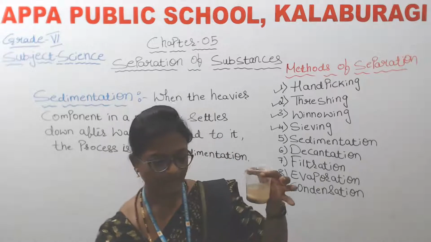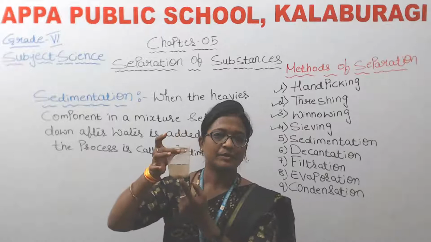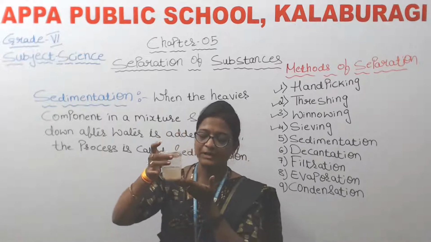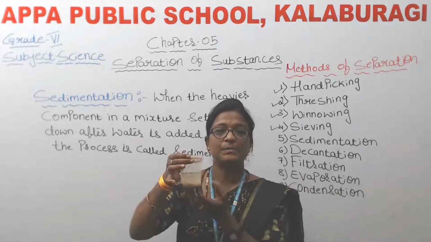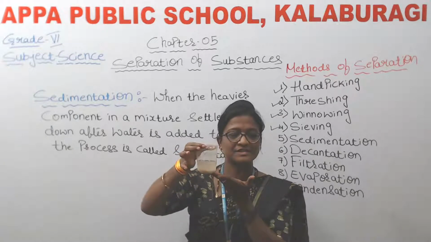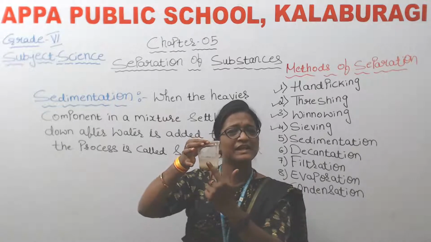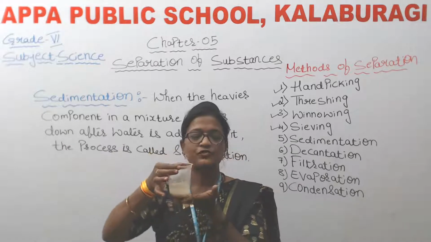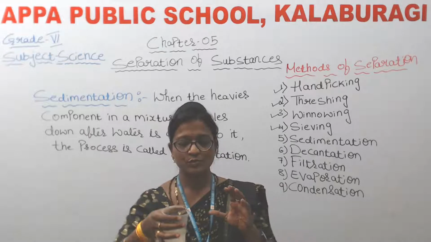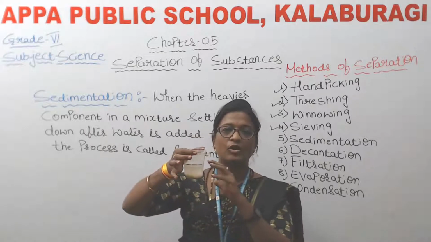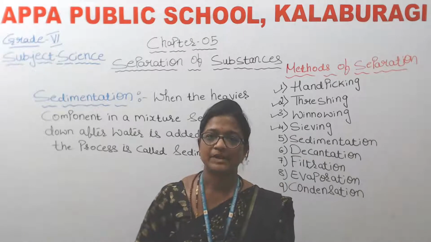Okay, so all you can see here is rice, which has settled at the bottom, because rice is a heavier component. The mixture, like the dust particles or very small soil particles present in the rice, is floating along with the water because they are very light, isn't it? So from this what we come to know? We come to know that the heavier components will settle at the bottom after adding water. So that process is called sedimentation.